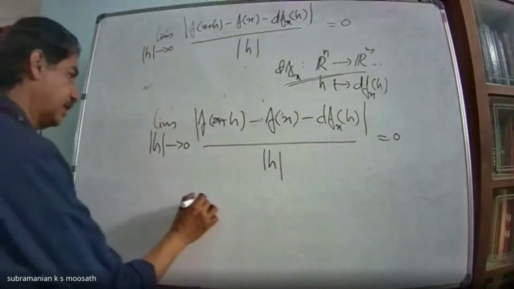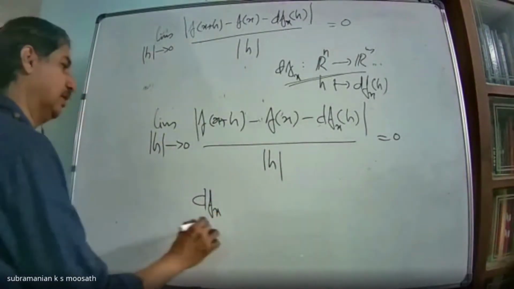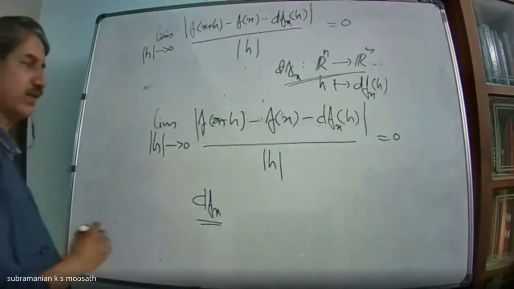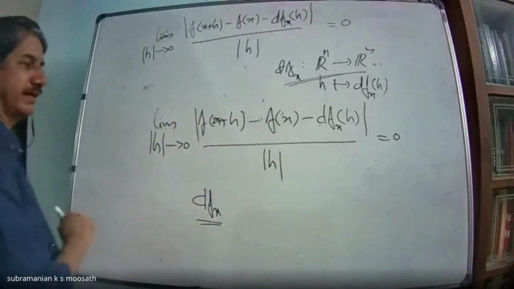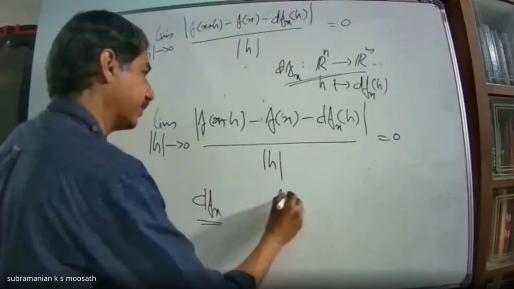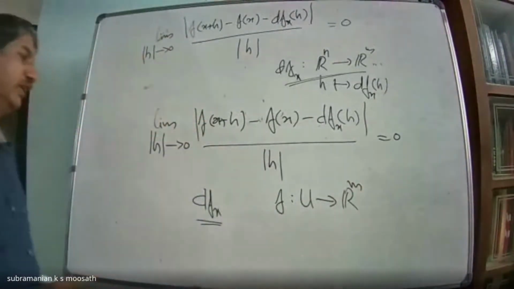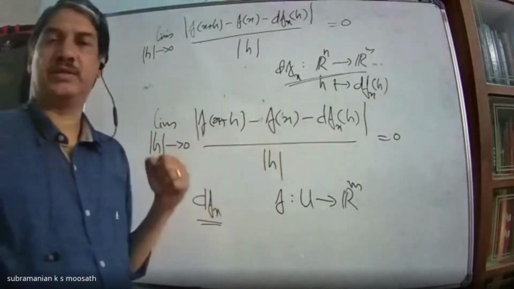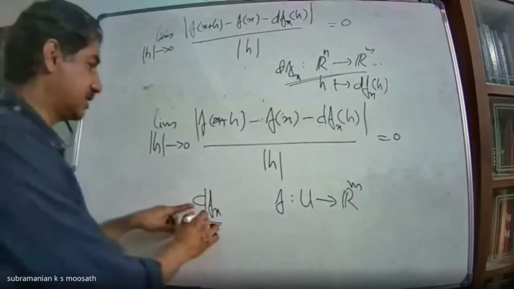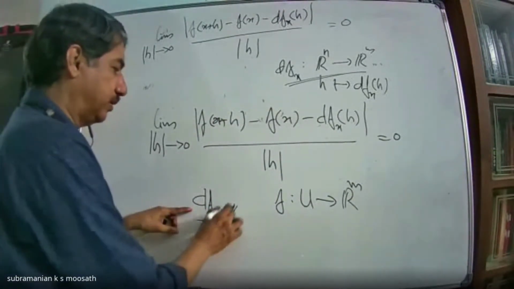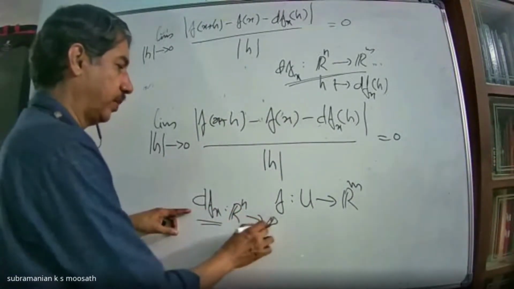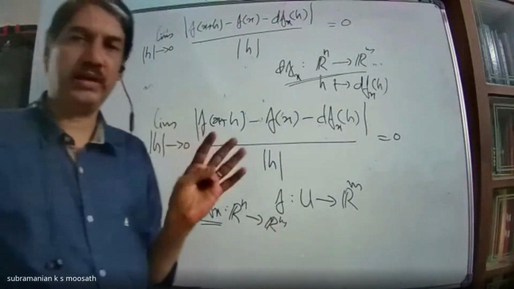Then we say that dfx is the derivative of f at the point x, for the function f from U to Rm. The derivative of f at the point x exists if this happens, where this is a linear map from Rn to Rm. Is the derivative clear? Yes, sir. Okay.